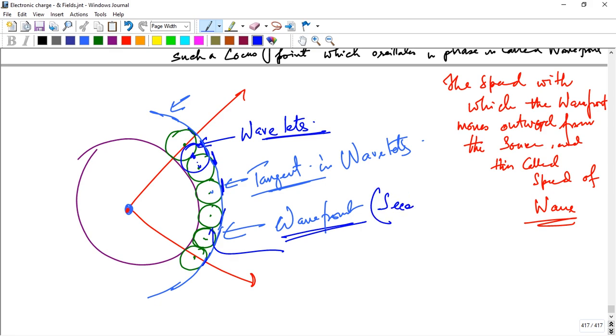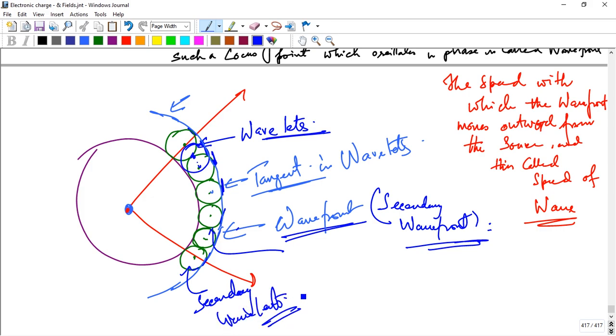So, wavefront, and this is a secondary wavelet. This is called a secondary wavelet. It means the wavelet is a sort of source, and this is called the primary wavelet or primary wavefront here. Okay, and all these points also behave as a source. Keep in mind, all these points behave as a source. Now, the Huygens principle mainly says that the essence is the geometrical construction